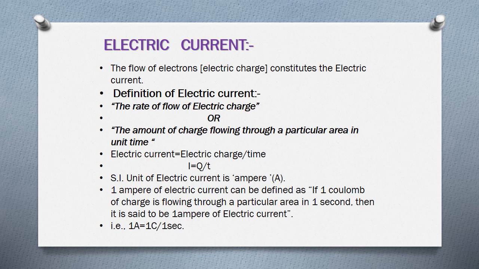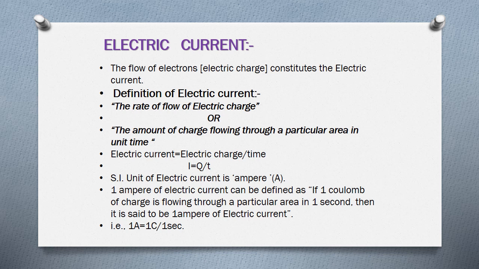Then, how can we define 1 ampere of electric current? Dear children, carefully observe this formula: I equals Q by t. If I is to become 1 ampere, then Q must be 1 coulomb and t must be 1 second.